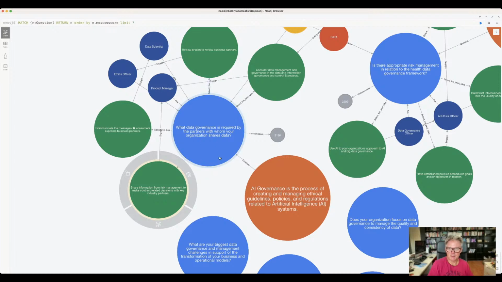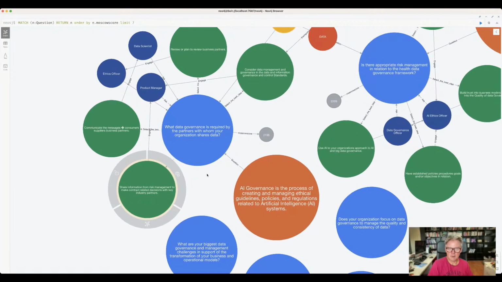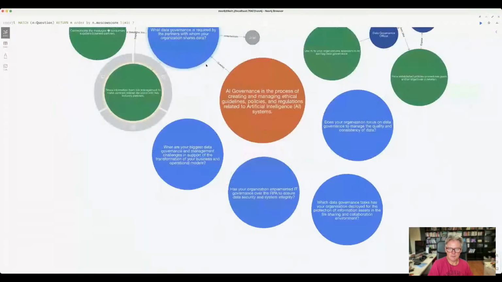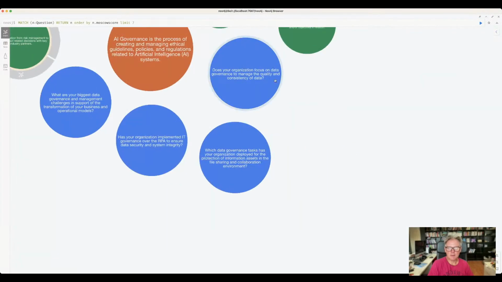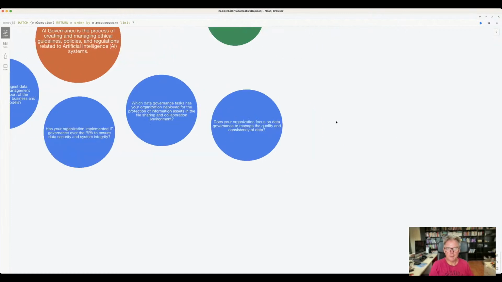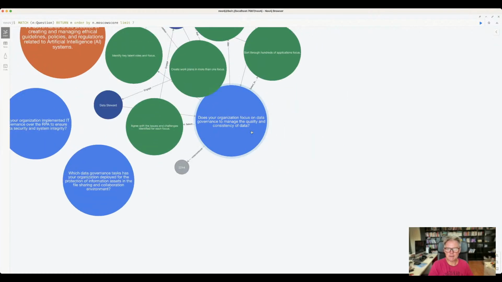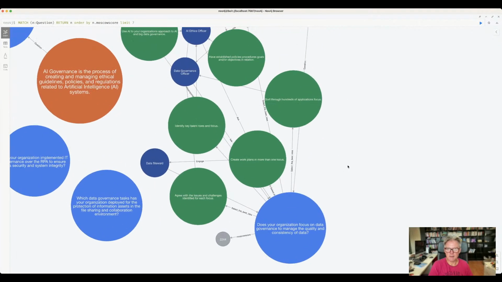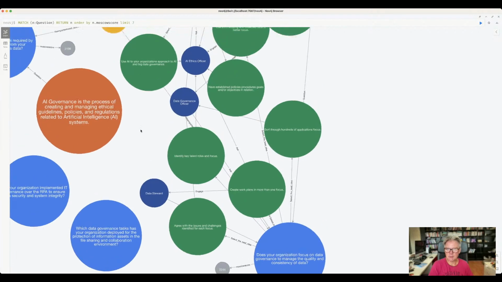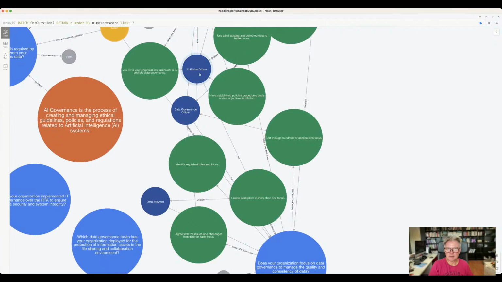Are they doing that? All right, that's question number 3. We've got 4 to go. Does your organization focus on data governance to manage the quality and consistency of data? What do we have here? We have the AI ethics officer, data governance officer, and data steward taking care of this. See, the AI ethics officer and data governance officer, they've already got other areas that they need to focus on